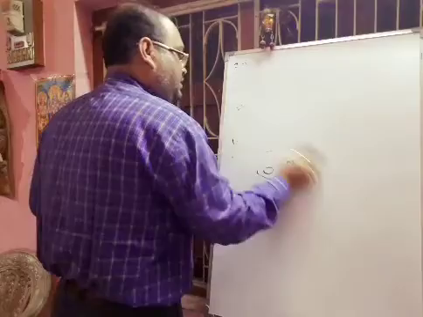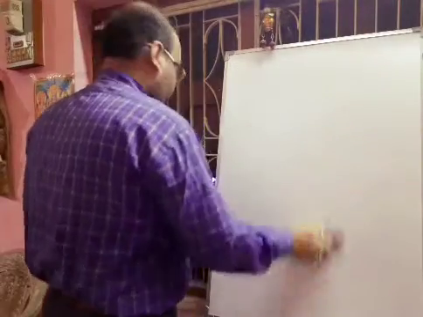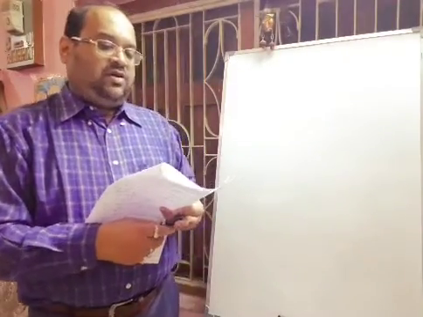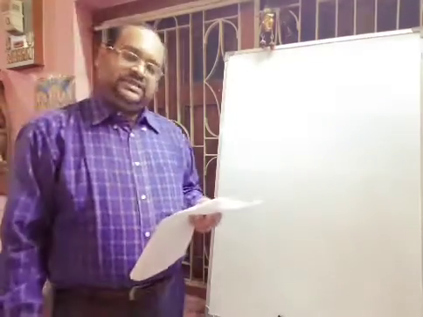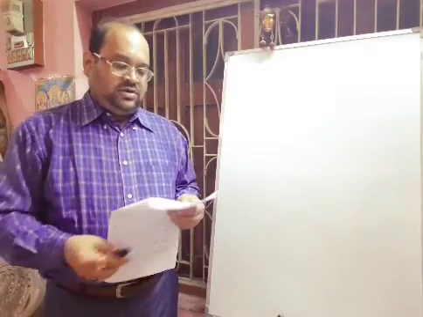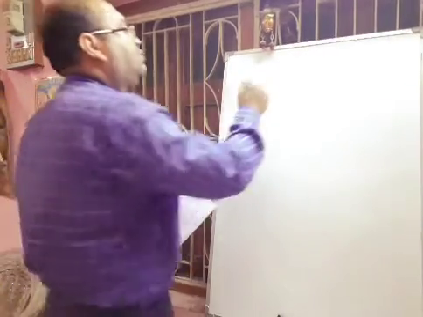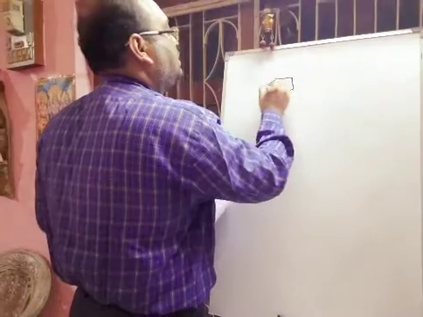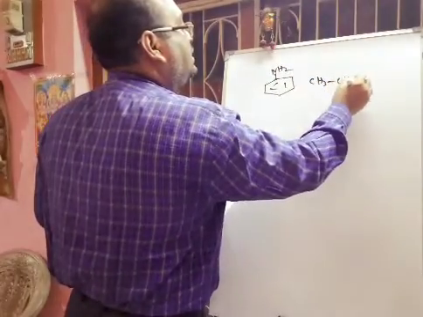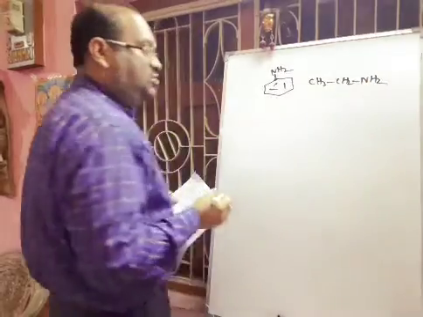Next, question number 8. I am not writing it here, I am telling you the question: which one is the incorrect statement about aromatic compounds? Aromatic compounds obey Huckel's rule of aromaticity. It is correct. Aromatic amino compounds are more basic than aliphatic amino compounds. It is wrong. If I write aniline as the aromatic amino compound and ethylamine as the aliphatic one, which one is more basic?